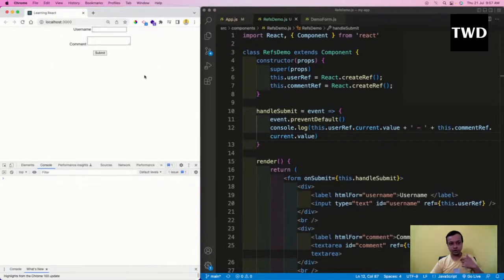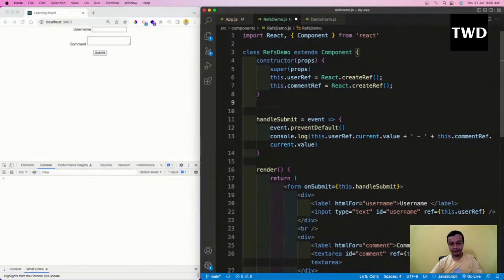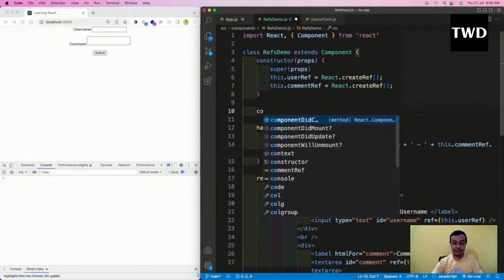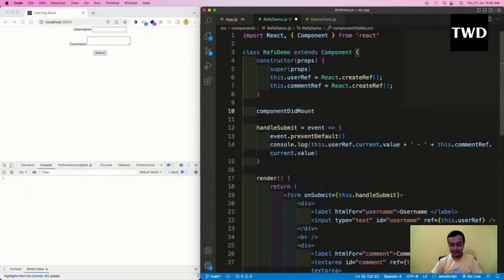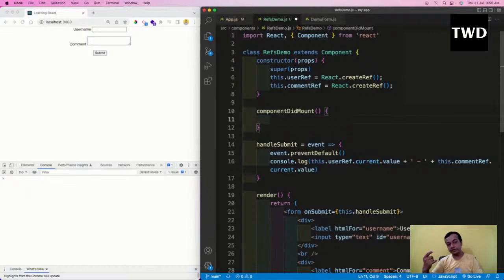So for example, when this form is loaded, I want this thing to be blinking like this. This is through a special feature of the DOM, which is known as the focus function, which is not there in React, but it is there in the DOM. So what I'm going to do is create it in componentDidMount. So again, a practical example of componentDidMount. Why am I doing it in componentDidMount? componentDidMount runs once the component is mounted and everything is in the DOM before I interact with it. So at that moment, I want this to run. After interacting with it, componentDidMount doesn't run, because from the next time onwards, componentDidUpdate runs.